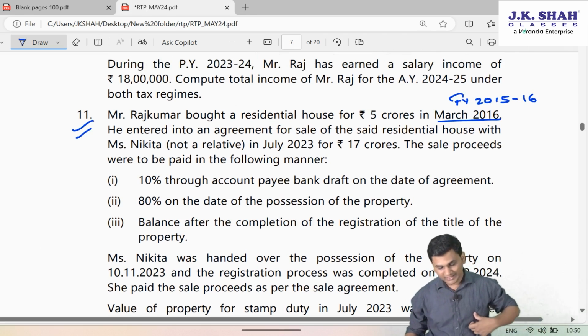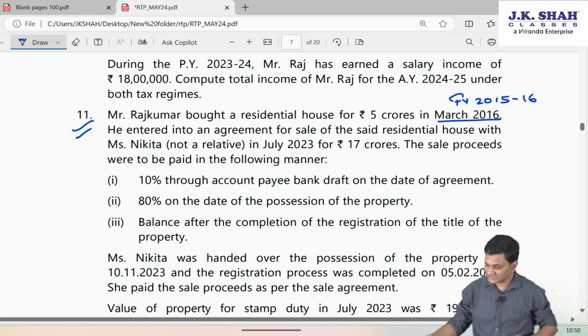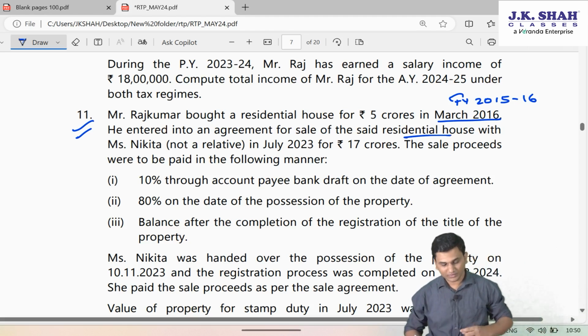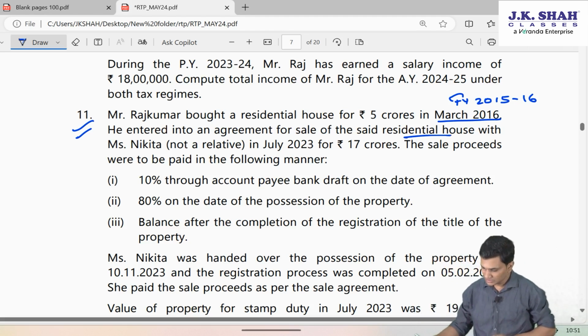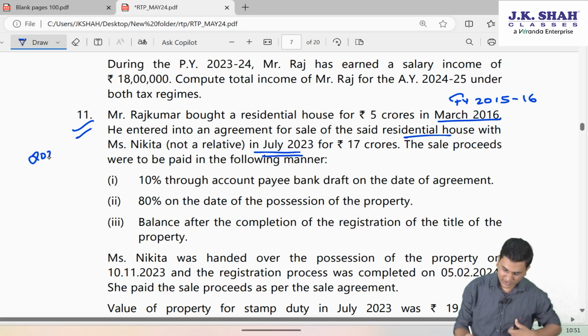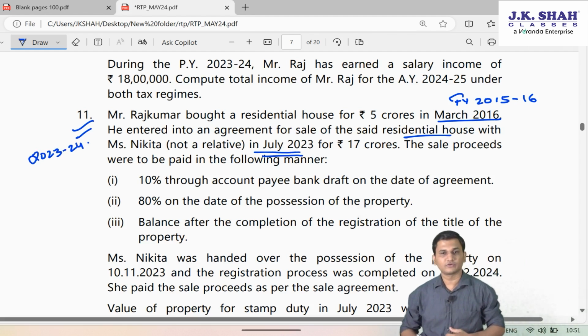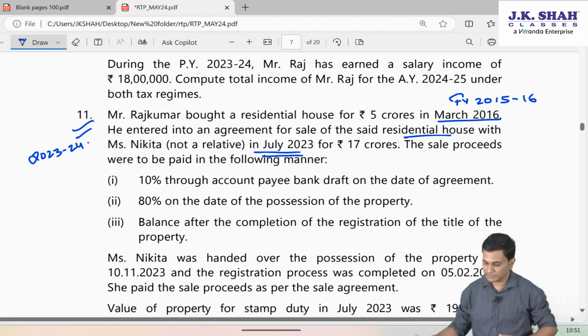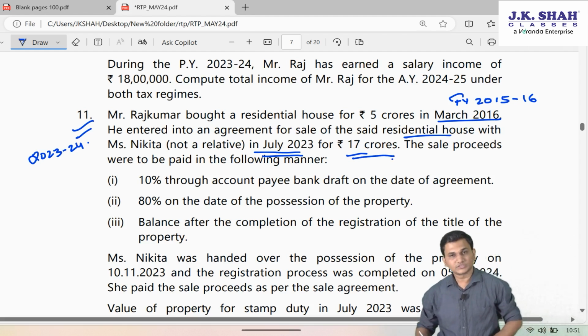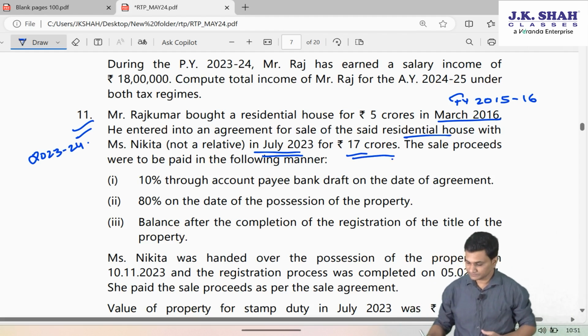He entered into an agreement for sale of the said residential house with Miss Nikita, not a relative, in July 2023, that is financial year 23-24. So this is the month of entering into the agreement, for 17 crores. So that is the agreement value.